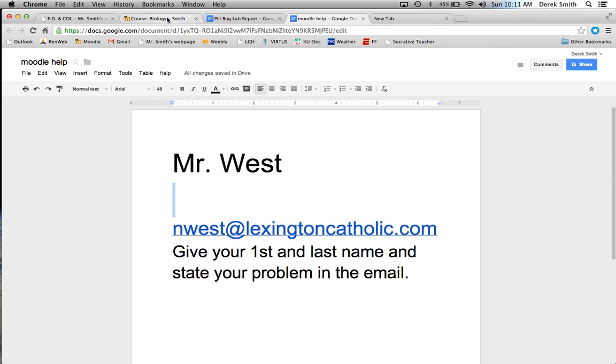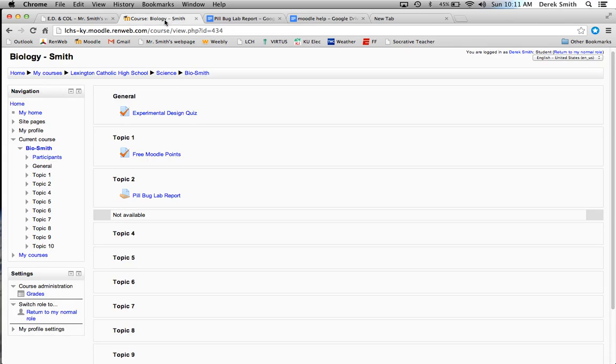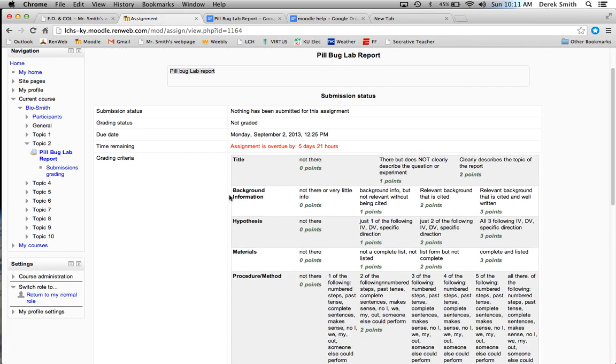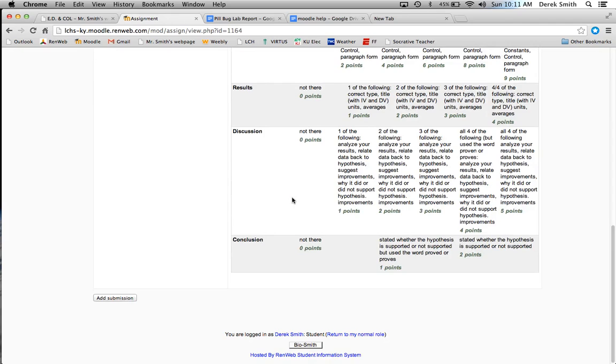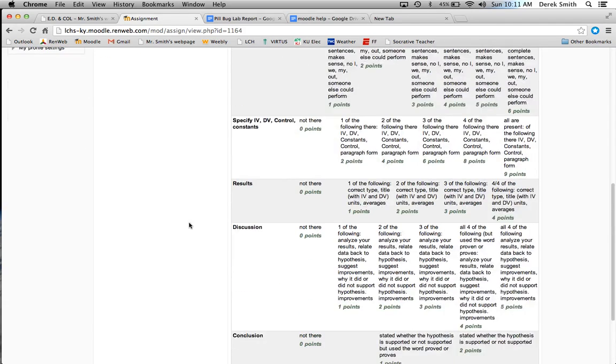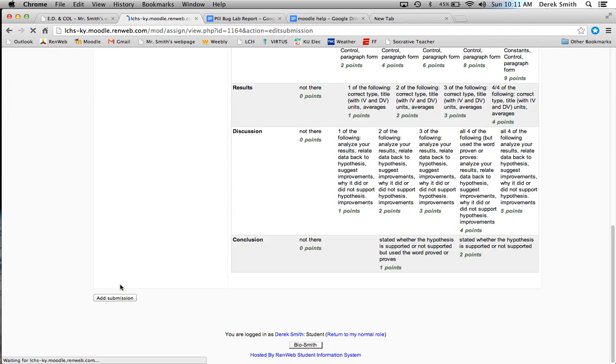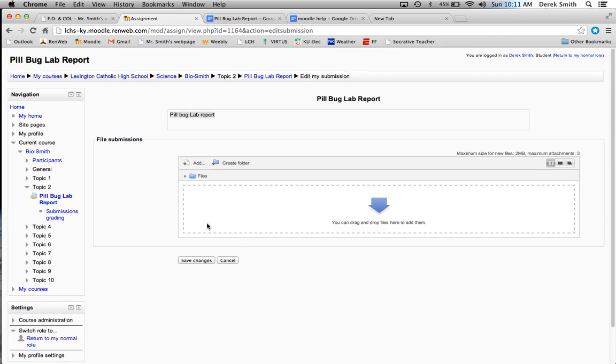Okay. So also with that, when they resubmit the pill bug lab report, it should look something like this here. And this is the rubric I graded them on. It was pretty specific. Then they need to add a submission, and then they just click on their files here. You just click on this and your files will show up.